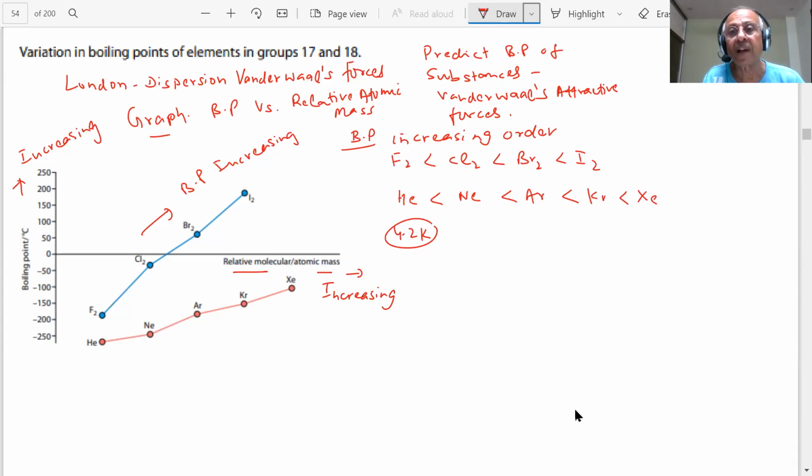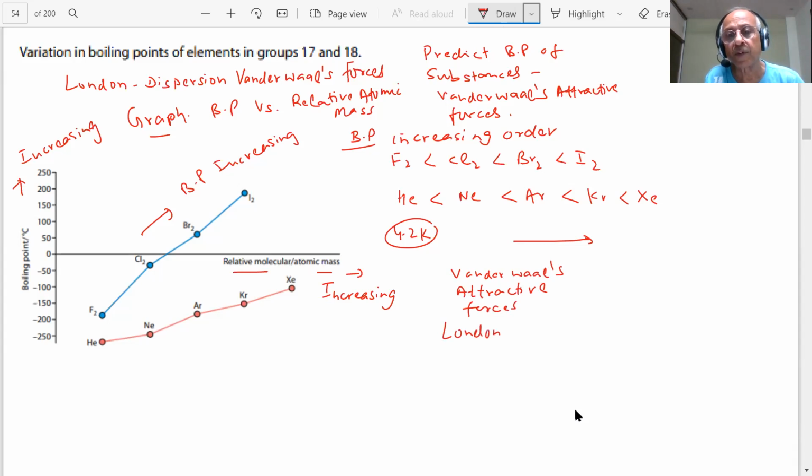Why? What is happening as you go this side? I have just told you. Very simple rule. Generally, I said that van der Waals attractive force, which one here am I discussing?